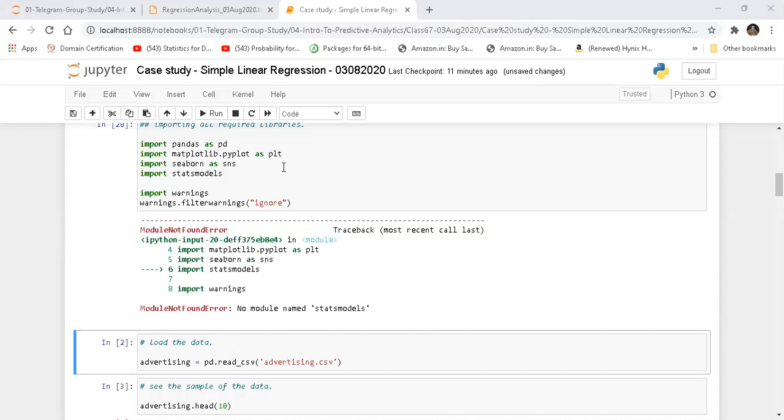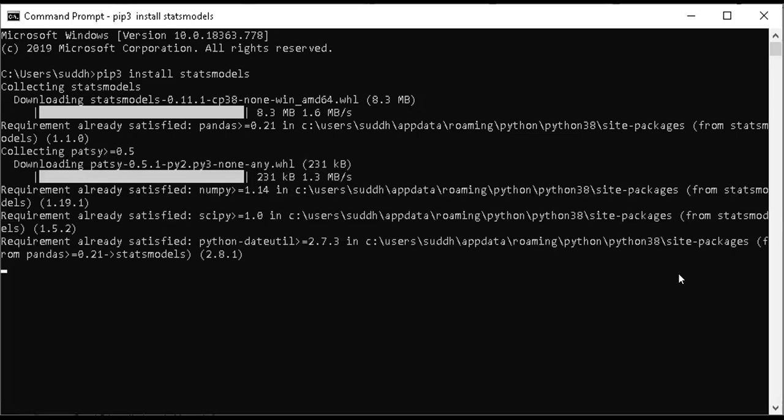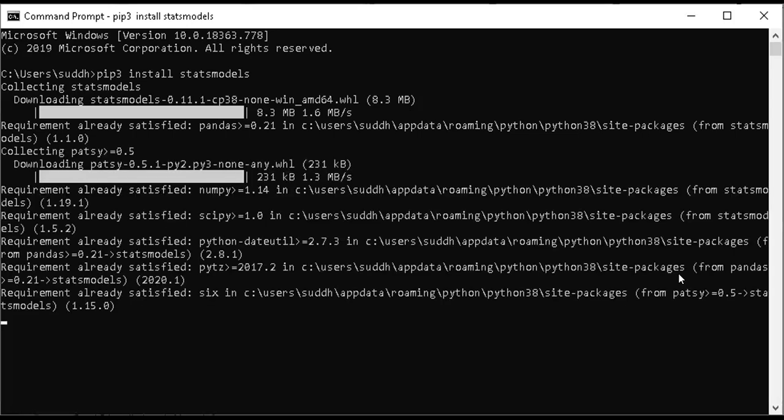Okay, so I'm simply typing a command, which is pip3 install statsmodels. Just to show you what I'm doing, I have simply done this, right? And it is downloading all the necessary packages, and it is trying to install it.